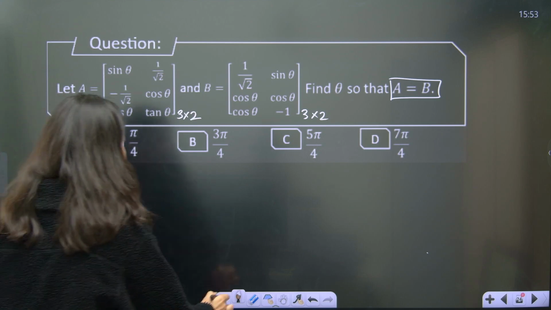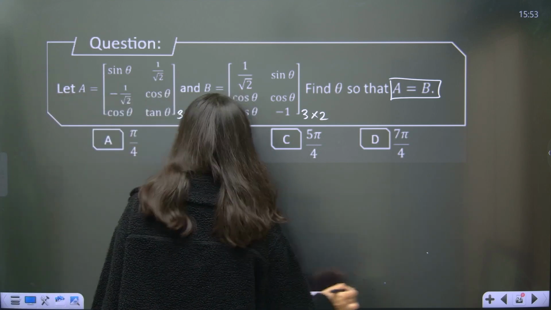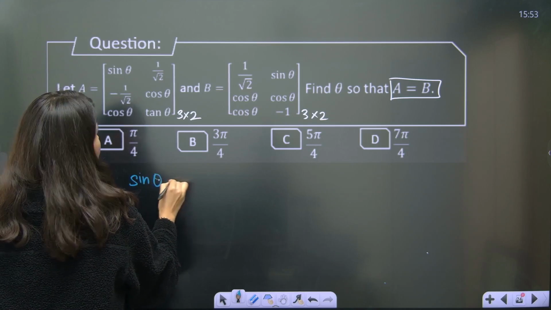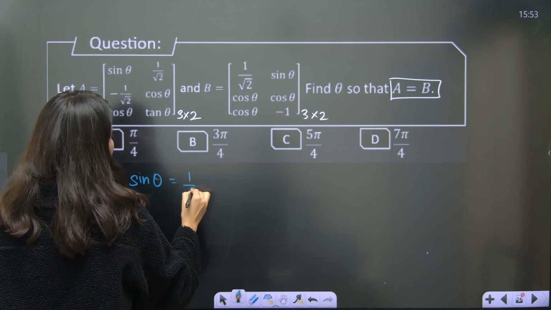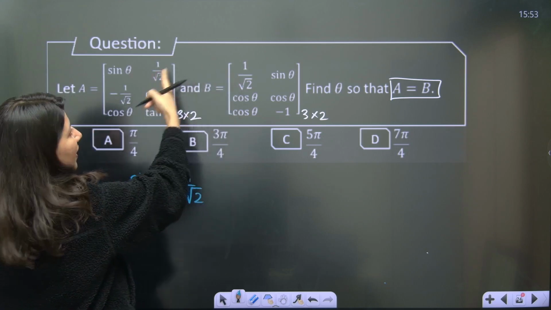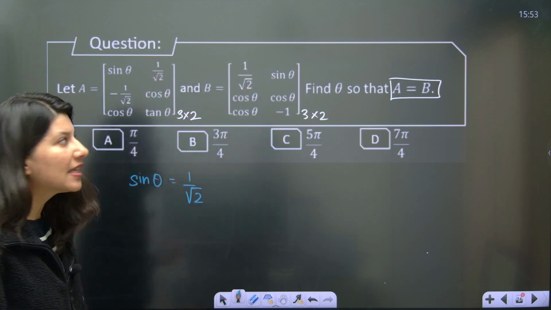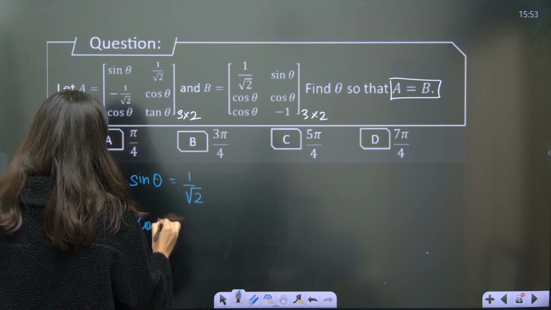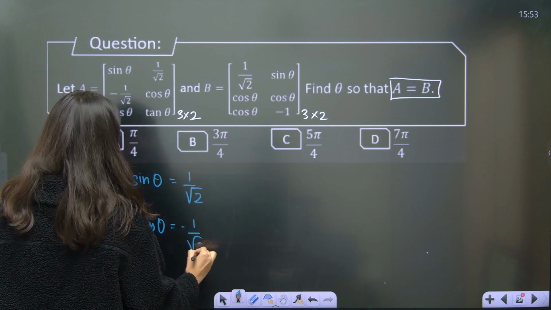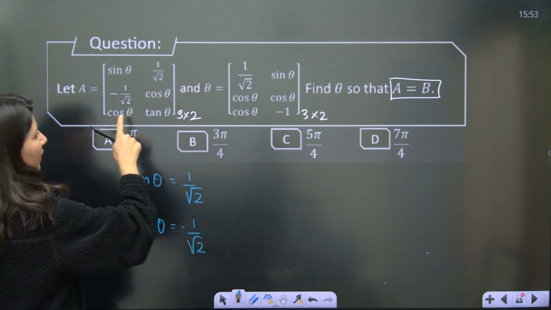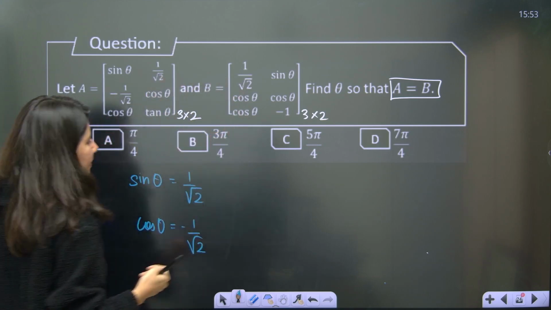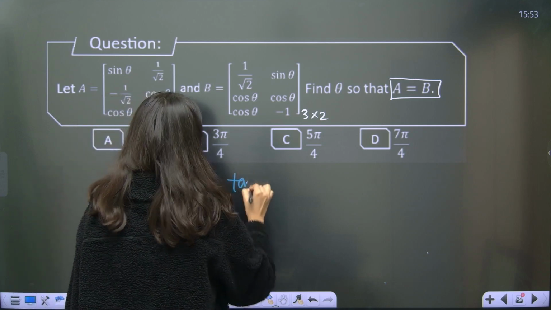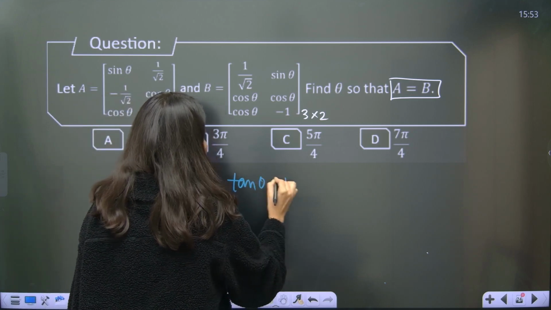If A and B are equal, then the corresponding elements can be made equal. Sin theta is equal to 1 by root 2. Minus 1 by root 2 is cos theta, so cos theta is minus 1 by root 2. And tan theta is minus 1. Obviously, if you divide these two, tan theta becomes minus 1. These three pieces of information I am right away getting over here.